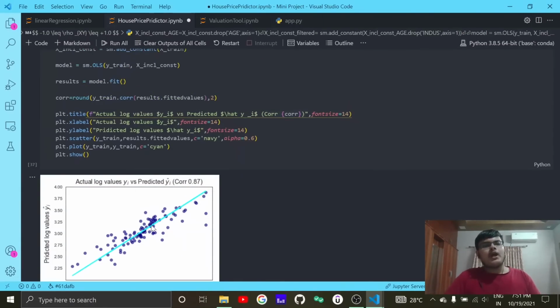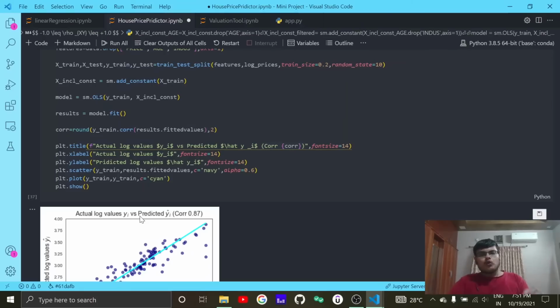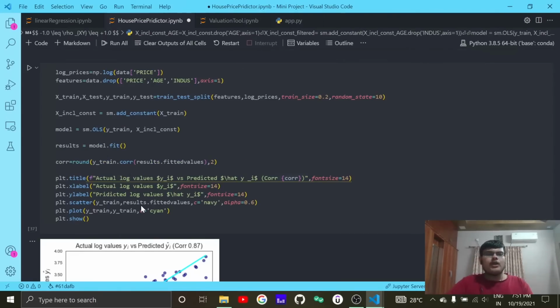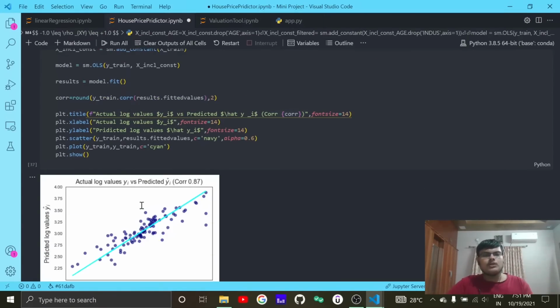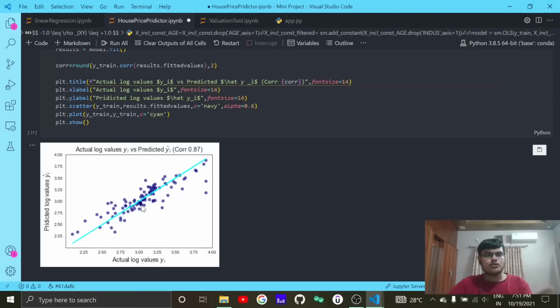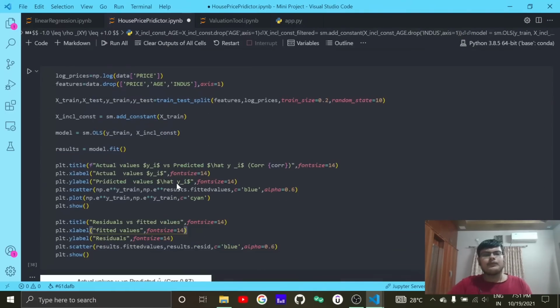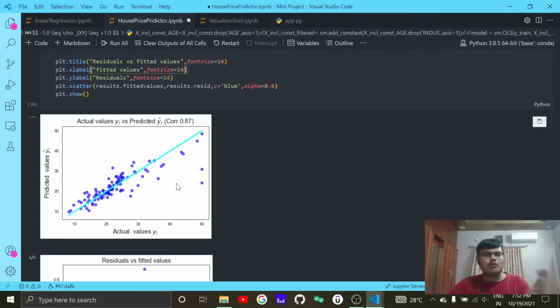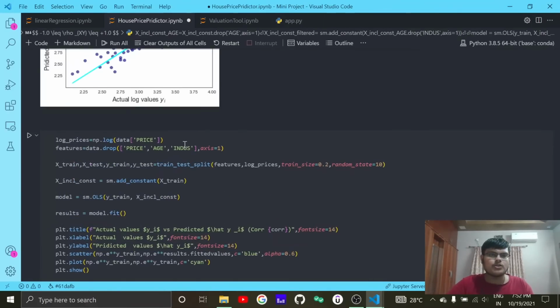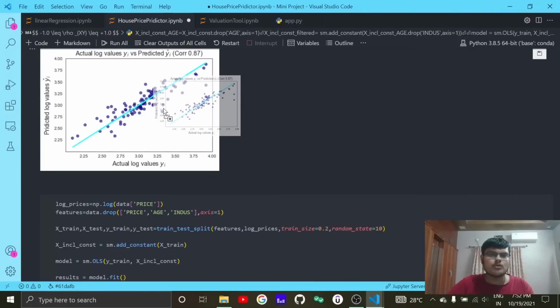Okay, then we can have a look at the two different states of data. One is the normal state of data, where we are using anti-log and we are seeing how the values are fitted, and here we are seeing it versus the log values. This is the regression line, this is the prediction line. The machine will make predictions on this line, and the blue data are the real data sets or the real values.